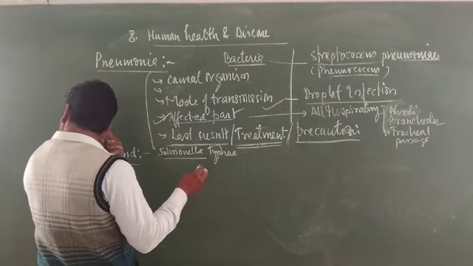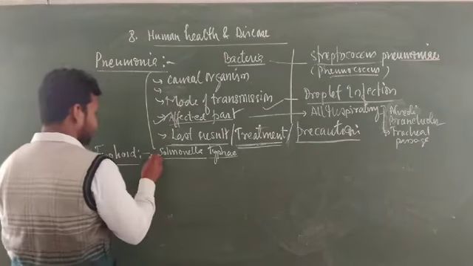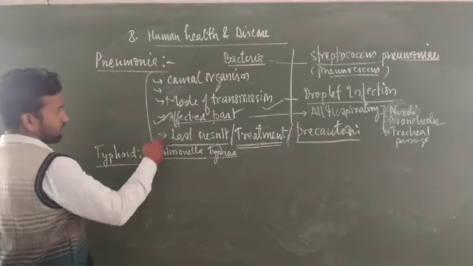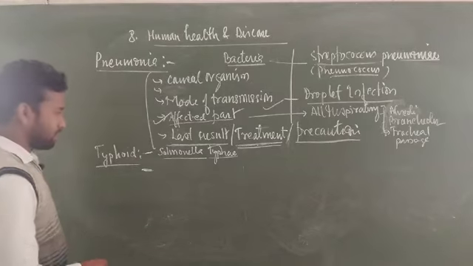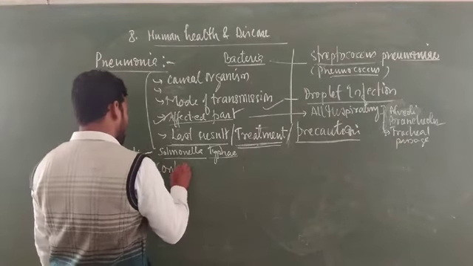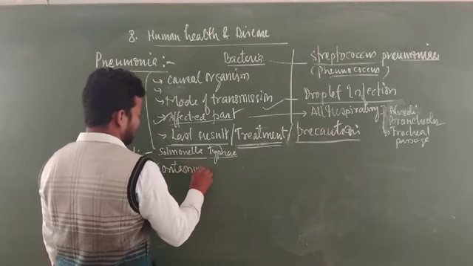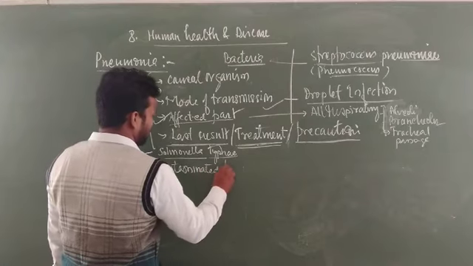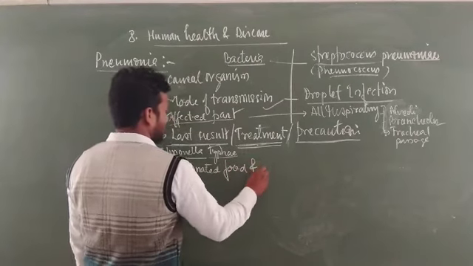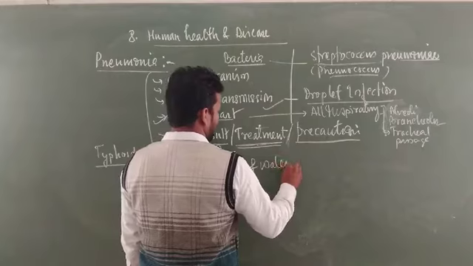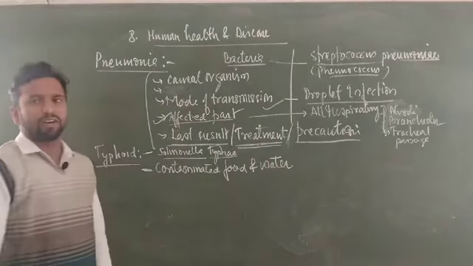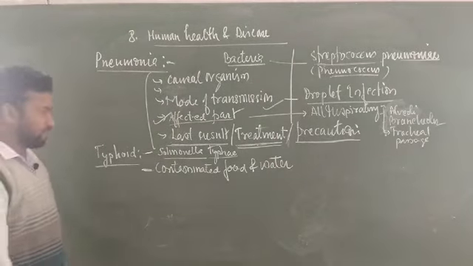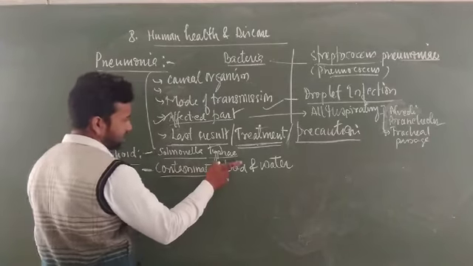Salmonella typhi. This is the causal organism. The mode of transmission of the disease is contaminated food and water. Especially why contaminated water?